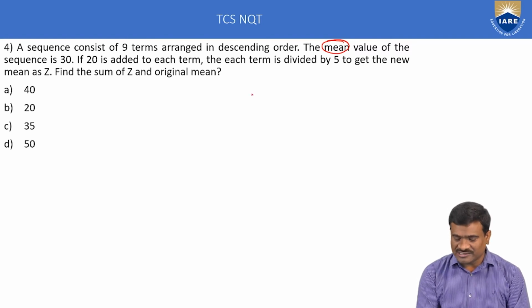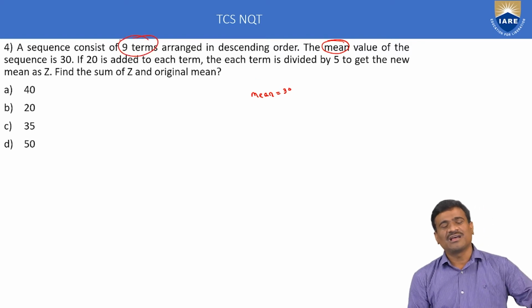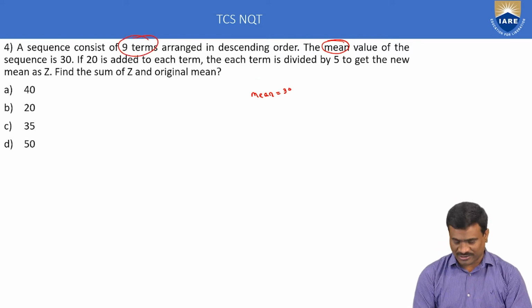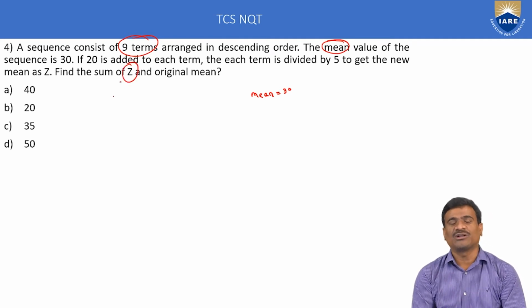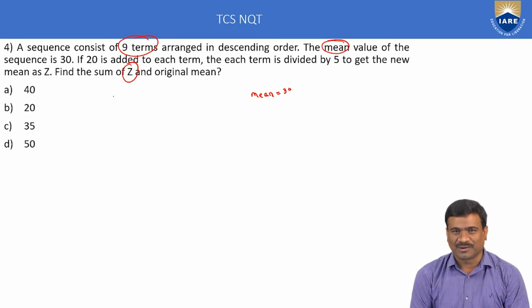Here mean is equal to 30. This is called the first statement. The number of terms is only 9 terms arranged in ascending order. Next, if 20 is added to each term, and each term is divided by 5 to get the new mean as Z, find the sum of Z and the original mean. The new mean plus original mean. That is called the answer of the given example.